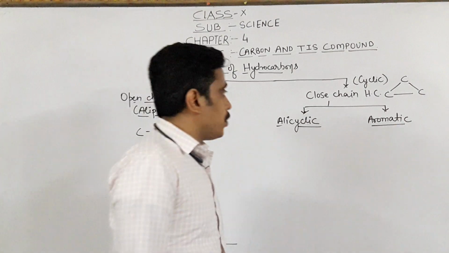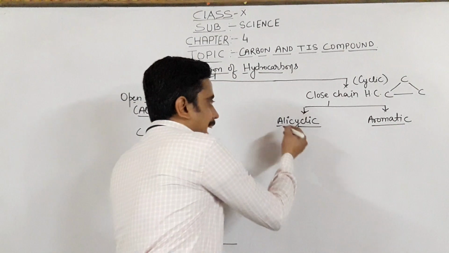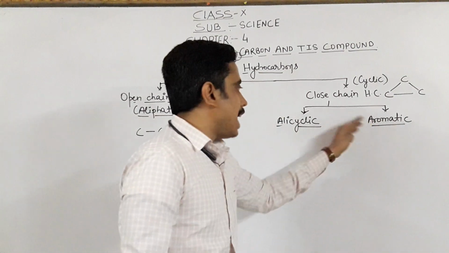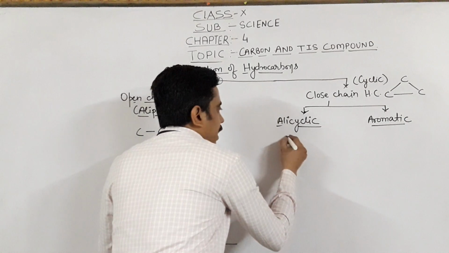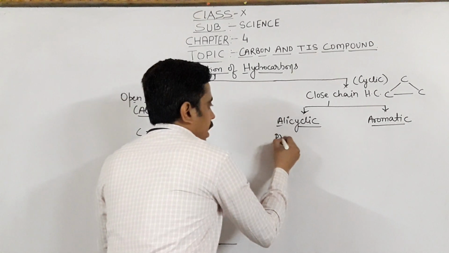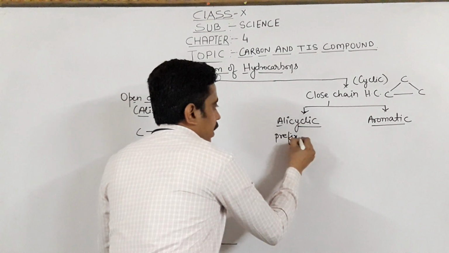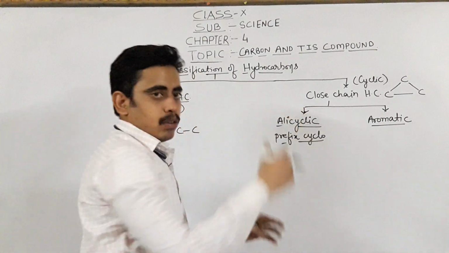So closed chain hydrocarbons are basically of two types. One is alicyclic and one is aromatic. In alicyclic hydrocarbons we always use the prefix cyclo, that we will see in detail later also.